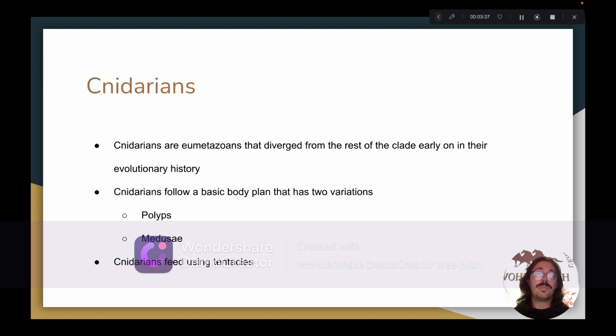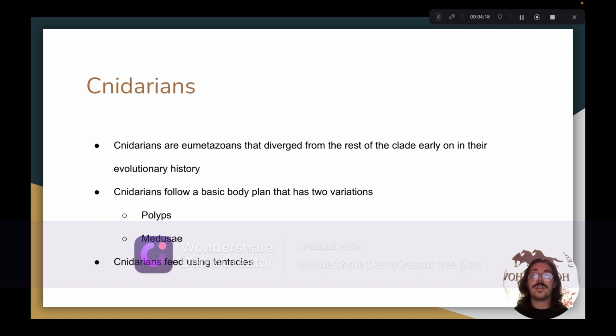There are cnidarians that take the form of polyps, which are typically sessile. They're cylindrical, and they live their lives attached to substrate with their mouths and tentacles extending upward, waiting to capture prey and force it into their gastrovascular cavities for digestion. Then there are the medusae. Medusae are motile, bell-shaped cnidarians that drift and swim freely through their environments with their mouths and tentacles dangling downwards.